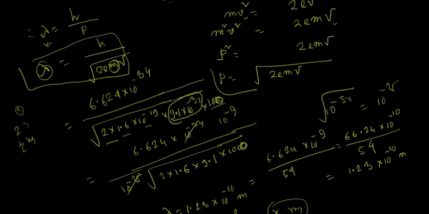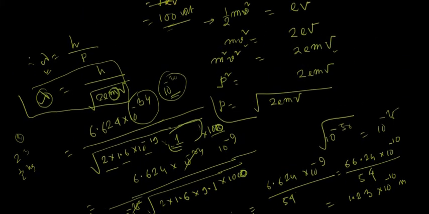If instead you put 1 kg, you will see the wavelength is of the order of 10 to the minus 34 or 10 to the minus 20. A wavelength of this kind has no physical significance. That's why an object with very high mass cannot have any observable wave nature, because the wave associated with that heavy mass is very small.